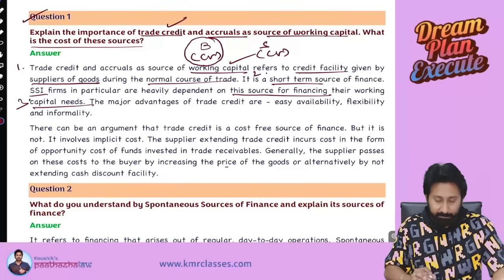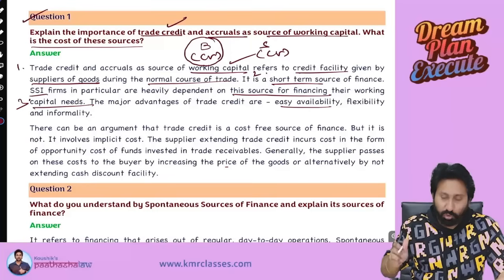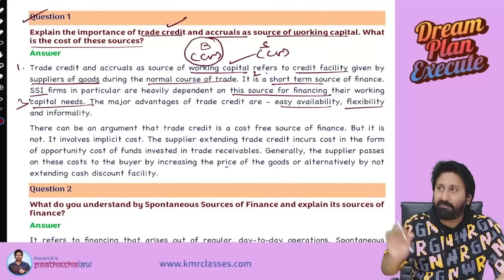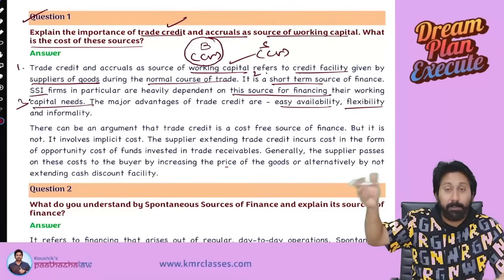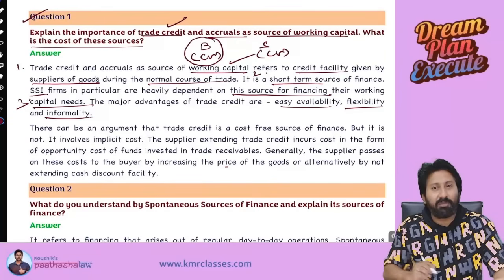Point number 3. The major advantage is easy availability. Everyone will give goods on credit. Then flexibility: whenever you want to buy, you can buy, and whenever you want to pay, you can pay within that 1 month time. And informality. What do you mean by informality?